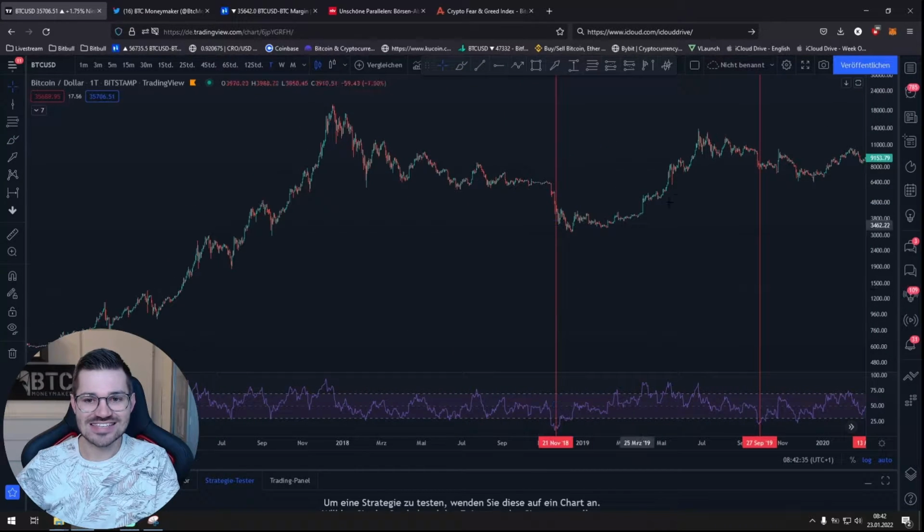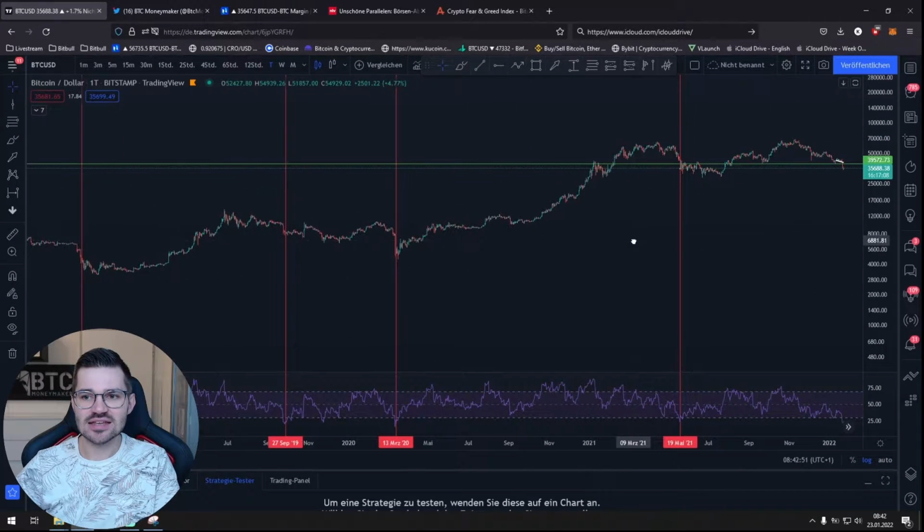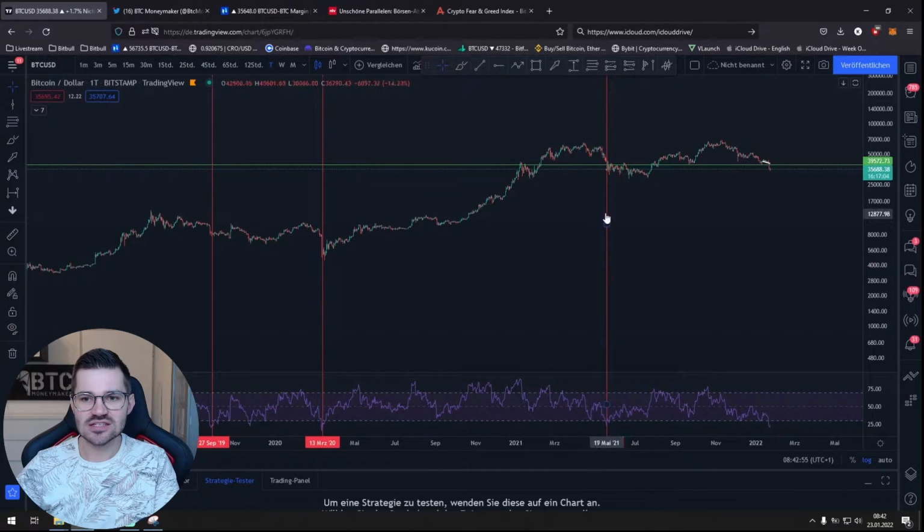Then farther back in 2018, we find another example where we had a big sell-off that came after a consolidation period. After the sell-off, we had another small consolidation period and pushed back up again. As you can see, it doesn't happen very often, and since 2020, 2021, we haven't had a moment where the RSI is at such an oversold level.